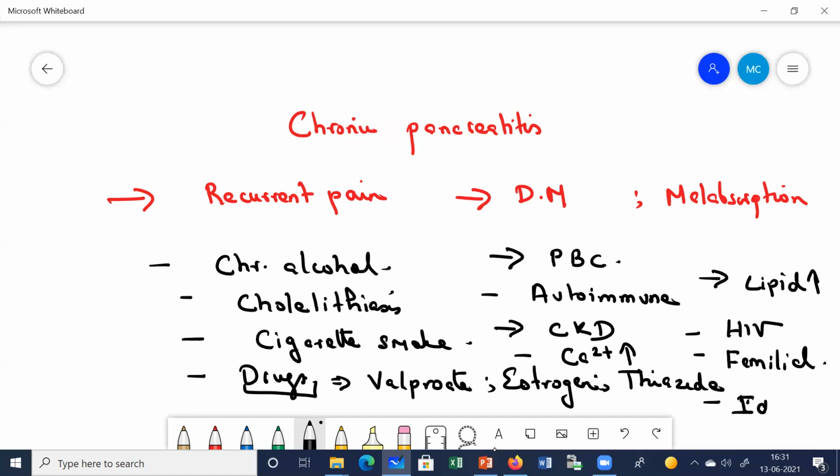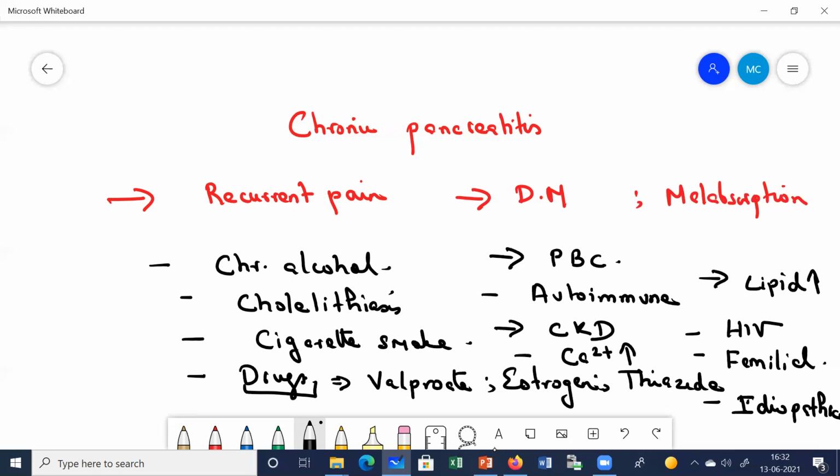It is idiopathic. So these are the different causes of chronic pancreatitis: alcohol, stones, certain autoimmune diseases, chronic kidney disease, certain drugs, hypercalcemia, hyperlipidemia, HIV infection, familial, idiopathic.